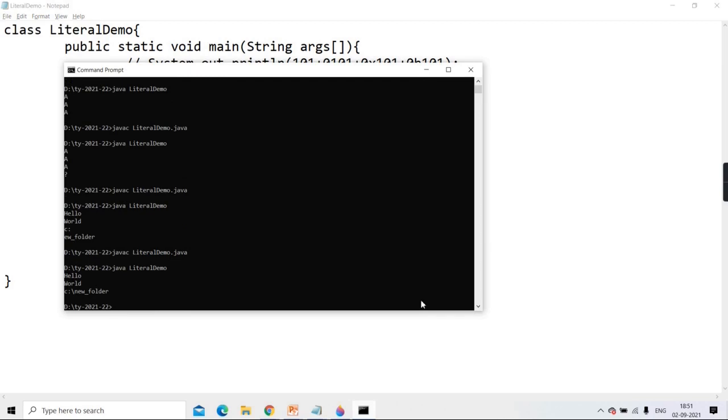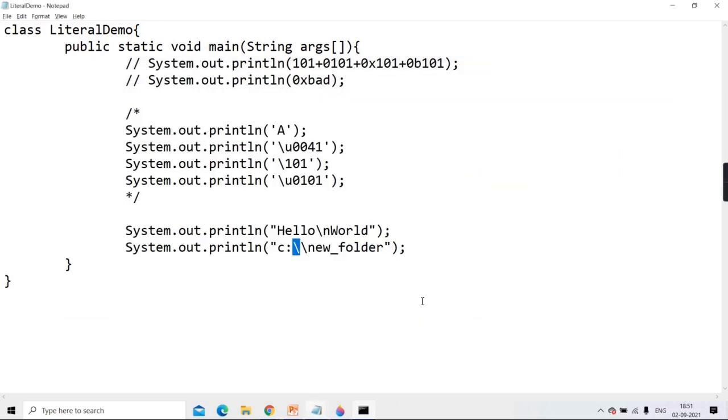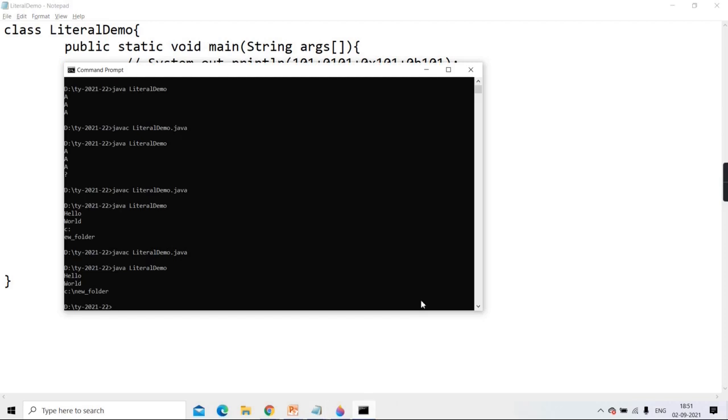See. Now, is it treating that \ as a literal \? Who has escaped the meaning of that \? This \. Is this \ telling that please drop the meaning of this \? So drop the meaning of \ means it will be treated literally as \. Yes, and therefore we see that.